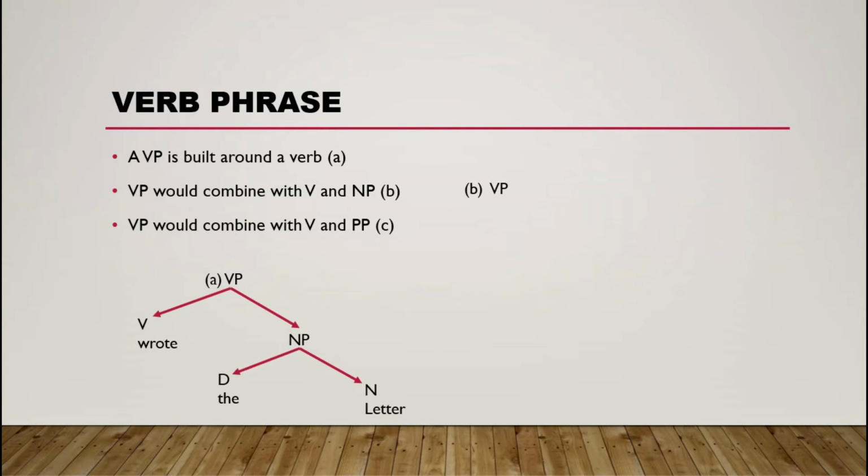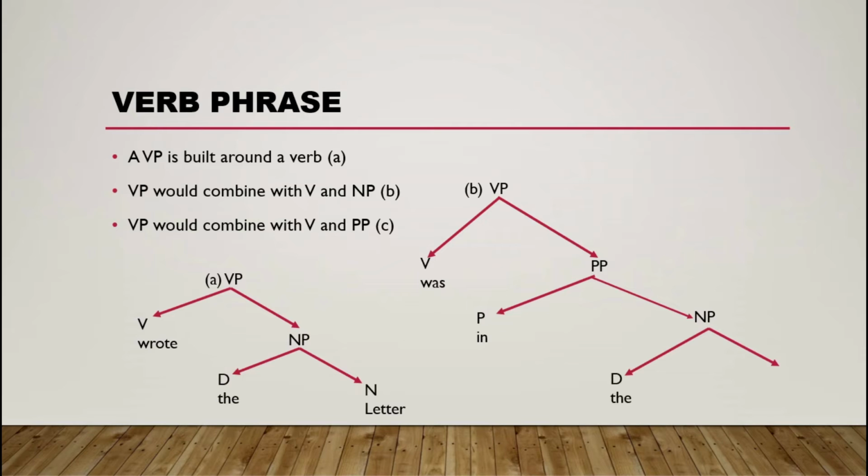So we have two examples. Sentence B: the verb phrase divides into two branches, the verb was and a preposition phrase. The PP divides into a preposition and a noun phrase, which divides into the determiner the and the noun garden.